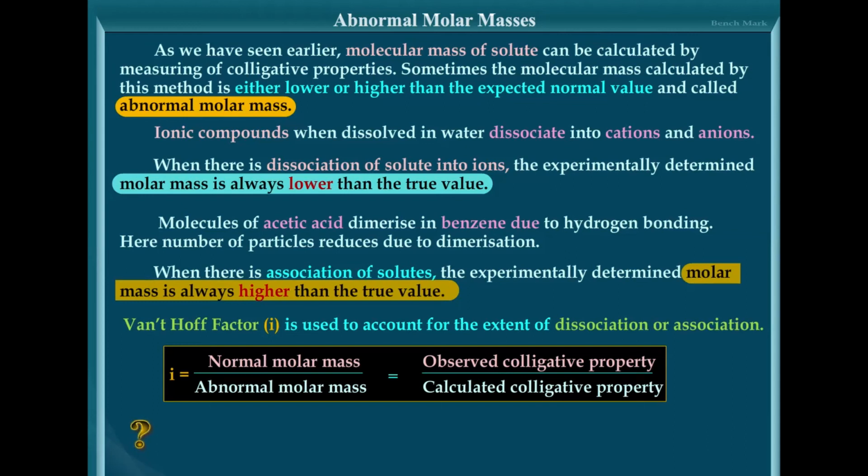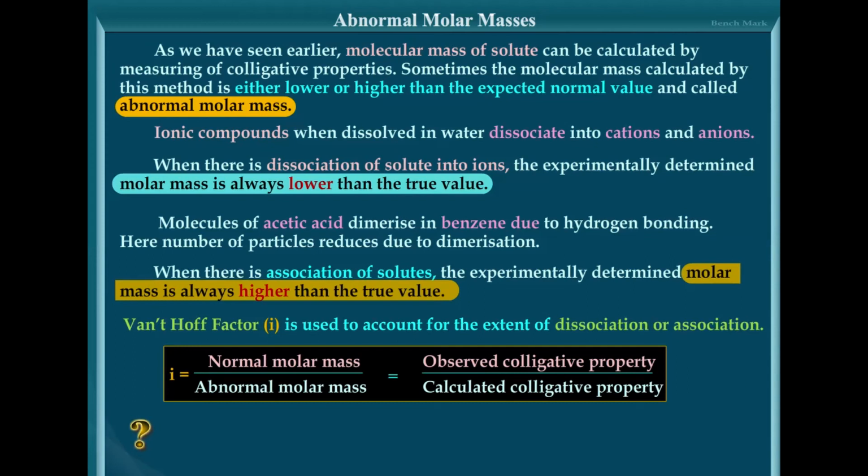So during association, the observed molar mass being more than the normal, the factor i has a value less than 1. But in case of dissociation, the Van 't Hoff's factor is more than 1 because the observed molar mass has a lesser value than the normal molar mass.